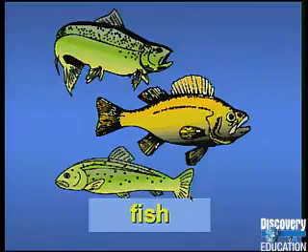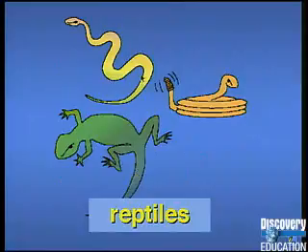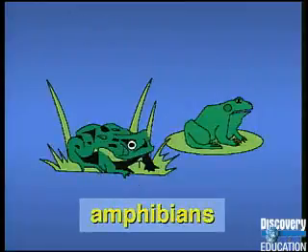The next group also has scales on the outside, right? Okay, they're cold-blooded just like fish, but this group doesn't live in the water. Examples from this group include snakes like these, or lizards, right? These are called reptiles. Reptiles, and you've probably heard of all of these before, right? Then there are these animals that are cold-blooded, only they have smooth skin. They're often born in the water, but they move onto the land when they grow up. An example would be a frog.